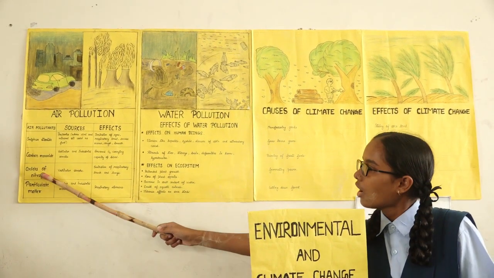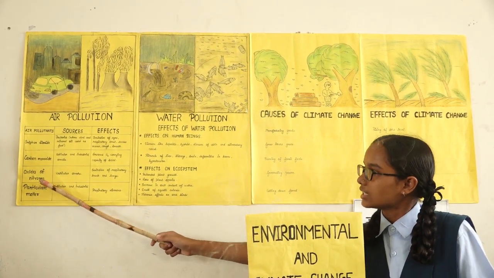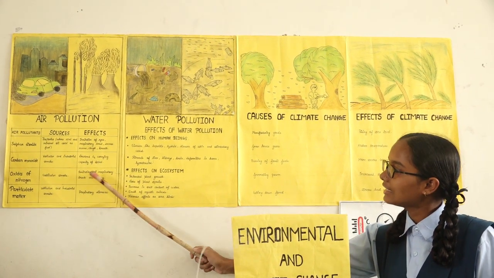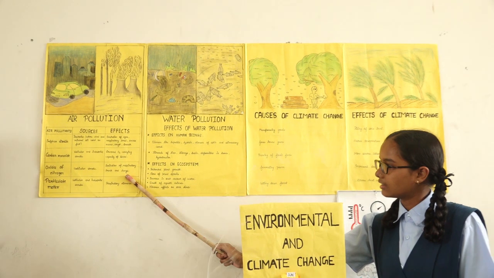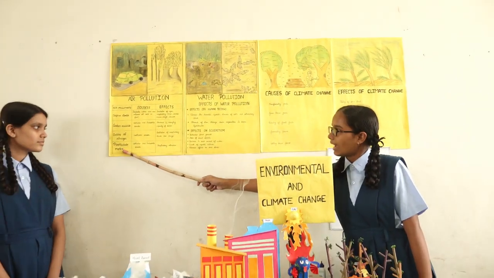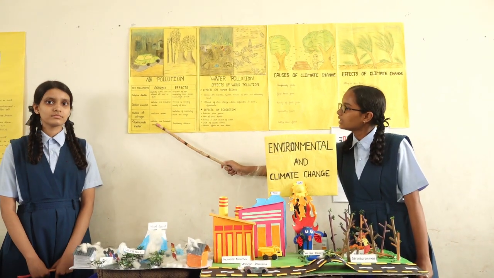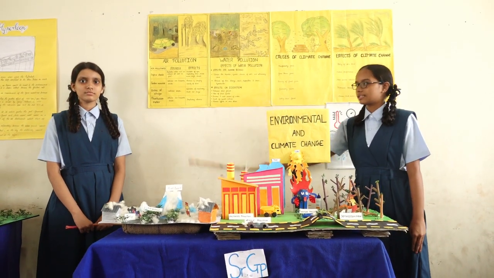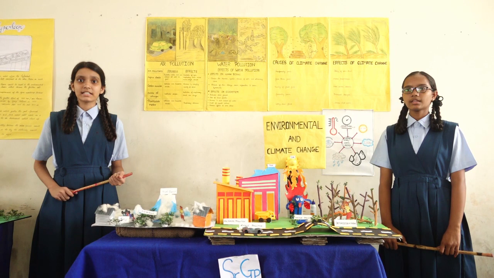Next have a look on oxides of nitrogen. Its sources are vehicular smoke. Its effects are irritation of respiratory tract and lungs. Next is particulate matter. Its sources are vehicular and industrial smoke. Effects are respiratory diseases. Emission from factories.